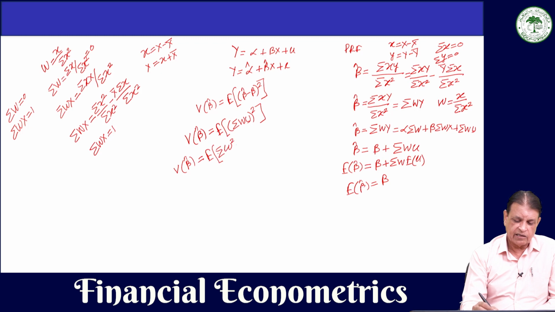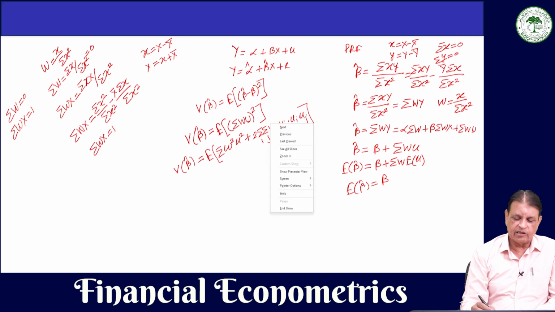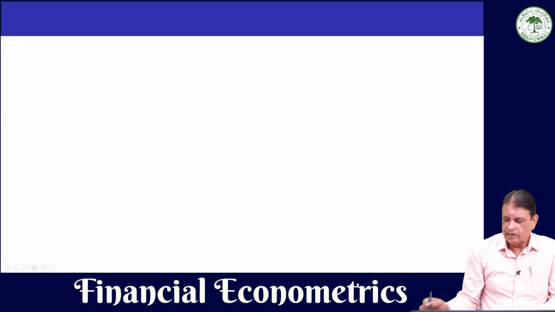W square U square plus 2 summation i summation j, and there will be Wi, Wj and Ui and Uj. So, we are forced to write i and j here because there was no other option.